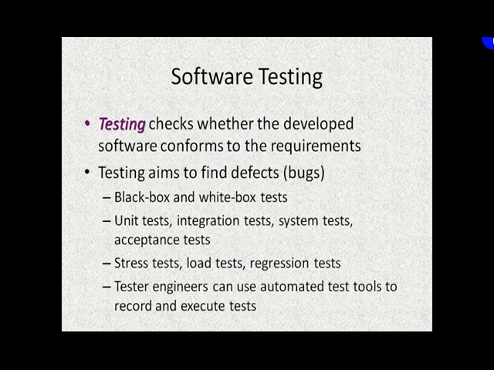Software testing is checking whether the developed software conforms to the requirements. Testing aims to find the defects. Black box, white box testing. We have unit test, integration testing. These are all testing types. Stress test, load test, regression test. So all these testing are done by the tester engineers, and they can use automated test tools also to record and execute tests. And then they have to take those logs of component test and store them as an output of this particular phase.